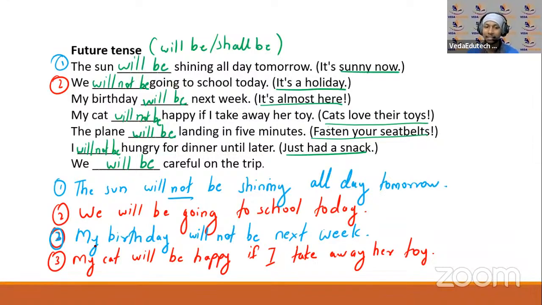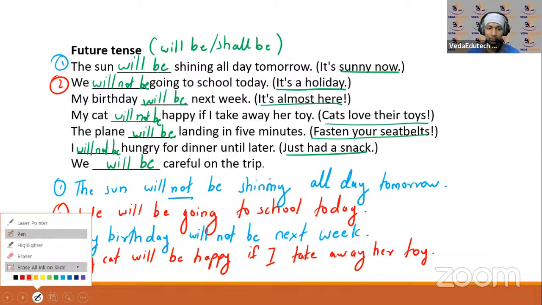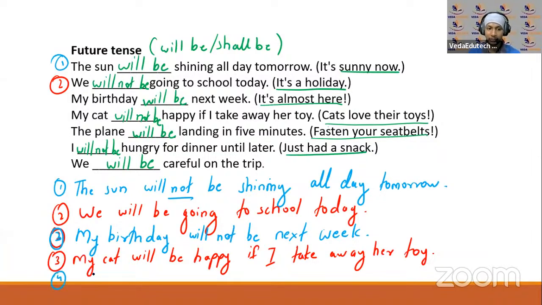The plane will be landing in 5 minutes. Okay, the plane will not be landing in 5 minutes. Now, is that a negative? So negative will be writing in blue. I will be taking the blue color and writing it down here. Okay, the plane will not be landing in 5 minutes.